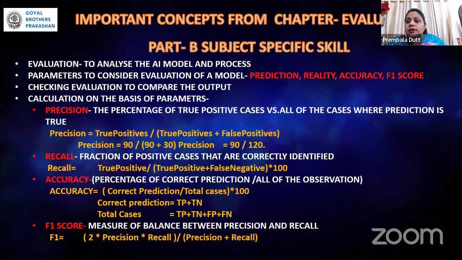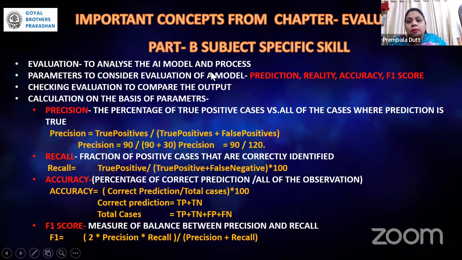To get the desired output. We evaluate the model first, and on that evaluation we get the desired output, or it is very likely we may not get the desired output as well.